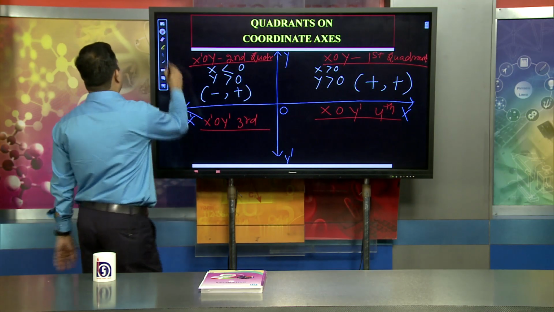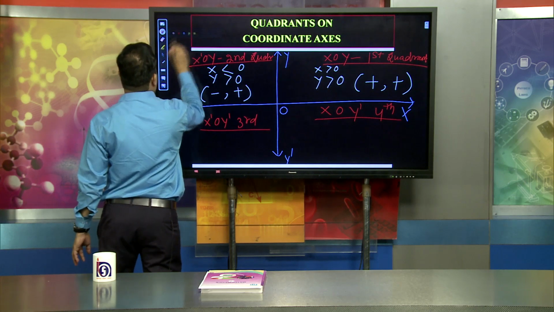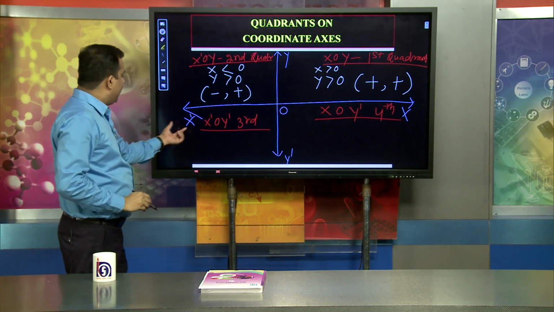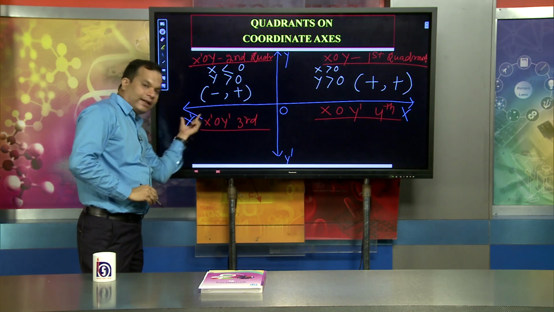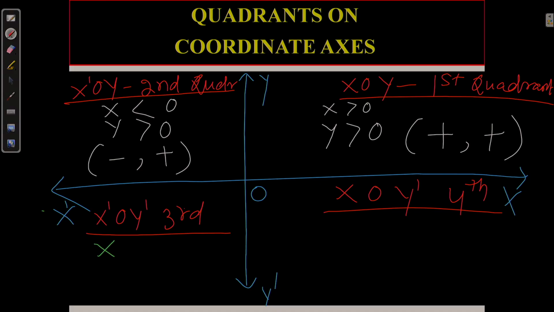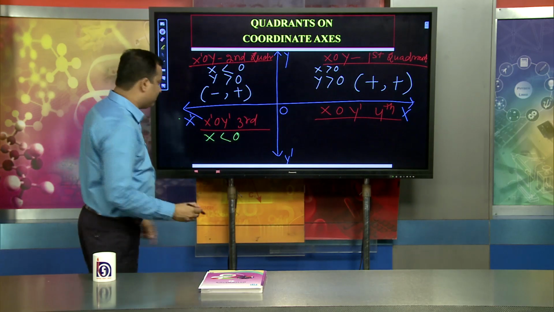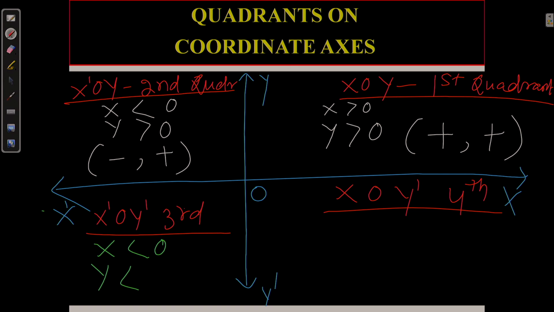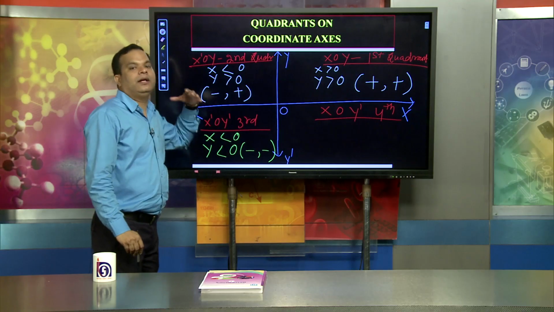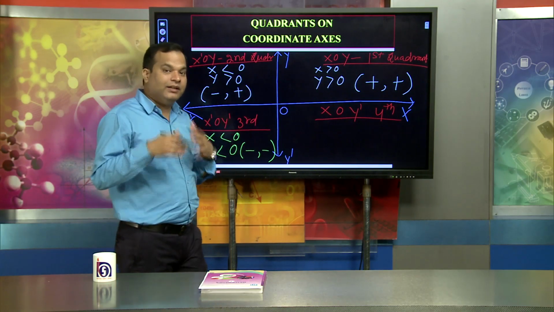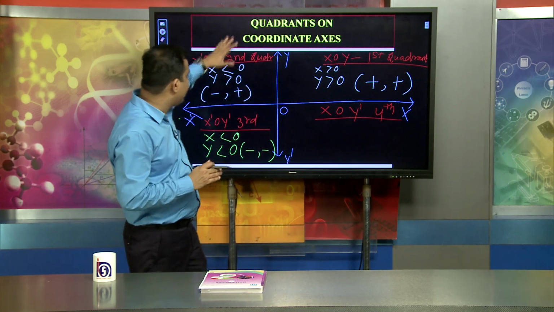When talking about the third quadrant, what do you observe? X dash is negative, so I can say x is less than 0. Again, Y dash is also negative, so I can say y is also less than 0. So all points are simply negative, negative. That means all points that lie in the third quadrant are negative and negative. That idea you must generate from this coordinate axis.